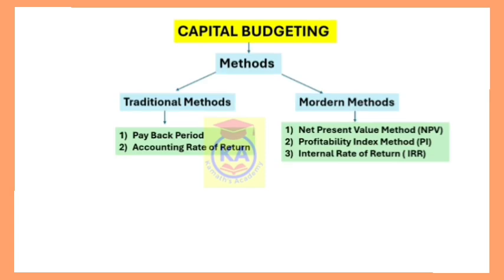Now let's discuss methods of capital budgeting. Under methods you have mainly two methods: one is traditional methods and another is modern methods. Under traditional methods you have payback period method and accounting rate of return method. These are the two methods under traditional methods. And under modern methods you have net present value method, profitability index method and internal rate of return method. We will be solving problems regarding all these methods.